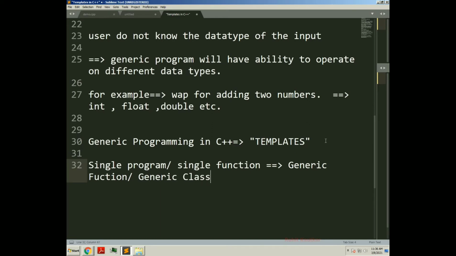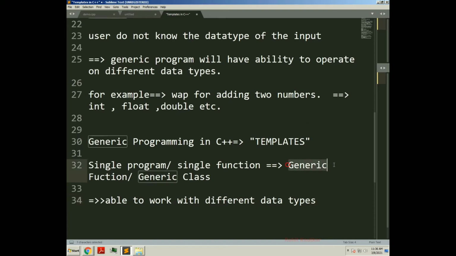What will be the advantage of this generic function or generic class? You will be able to work with different data types at the same time with the same function or same class. That's why we call them a generic function or generic class.